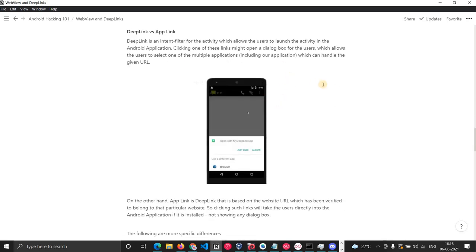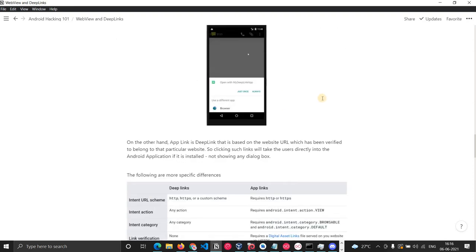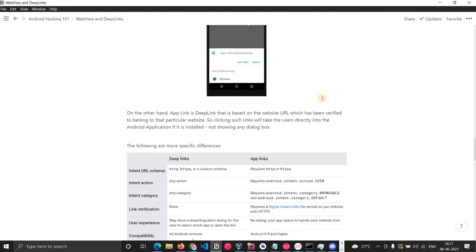So, deep link versus app links. Deep links are nothing but intent filters for the activity, which allow the user to launch that activity in the application. So on clicking these links, a dialog will open asking whether you want to carry out the particular action with this application or not. On the other hand, app links are also deep links, but they will directly take you into that application. An app link is a deep link that is based on a website URL which has been verified to belong to that particular website. So clicking such links will take the user directly into the application.